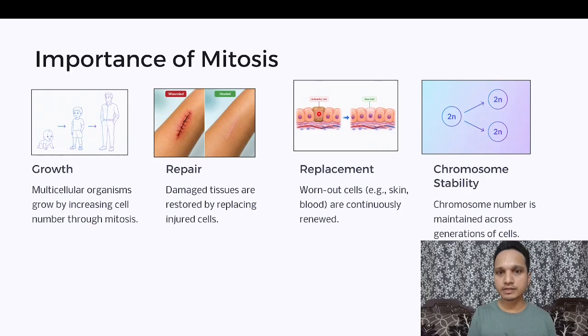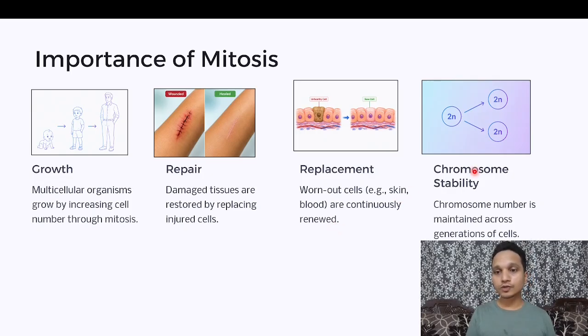Just imagine this unhealthy cell over here. As you can see in the picture, you can pause the video and watch this. This is an unhealthy cell. We don't need this unhealthy cell, it will create problems in our body. So we need a new cell in this place. So a new cell will be formed through mitosis. The neighboring cells will divide through mitosis, and the new cell will replace this unhealthy cell, and the unhealthy cell will be eliminated. Worn out cells, skin, blood are continuously renewed. Our skin is continuously renewed. Our blood cells are continuously replenished with the help of mitosis.